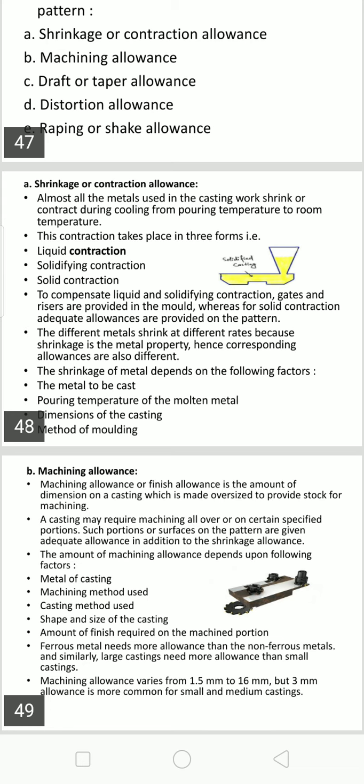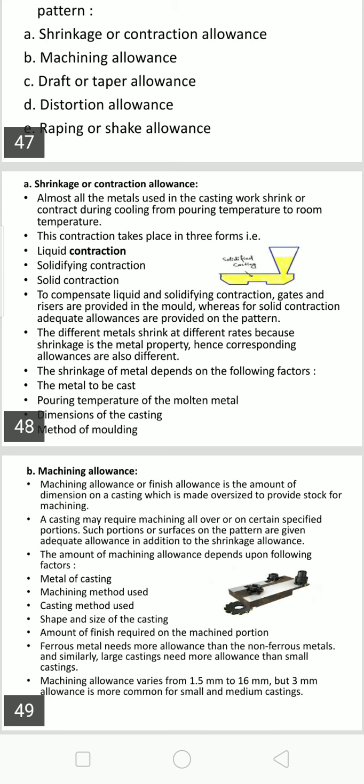However, during the design of the casting itself, all this is given to the casting. So it is a correction for solidification shrinkage, as I said.